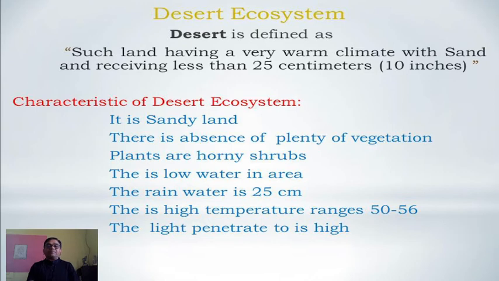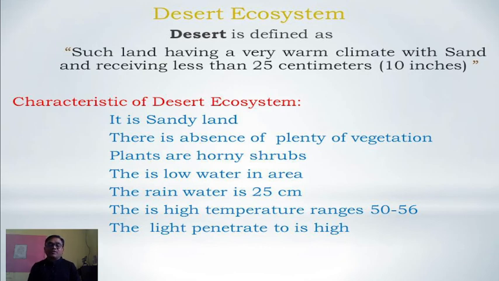What are the characteristics of a desert ecosystem? It is created by sand land. There is a huge amount of sand and a small amount of water. Basically these two contrasting characters are involved. There is an absence of plentiful vegetation. Of course, there is little water, so vegetation is also very sparse. Plants are thorny shrubs. This is the differentiating characteristic, because water-saving plants are found in the desert ecosystem. There is low water in the area.